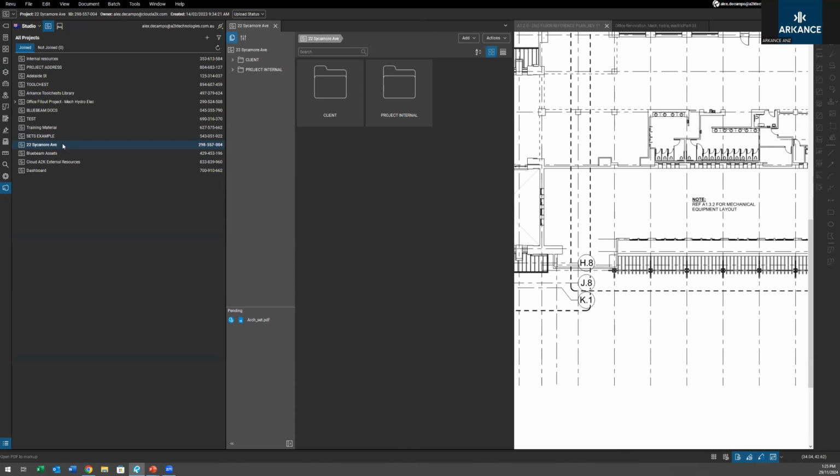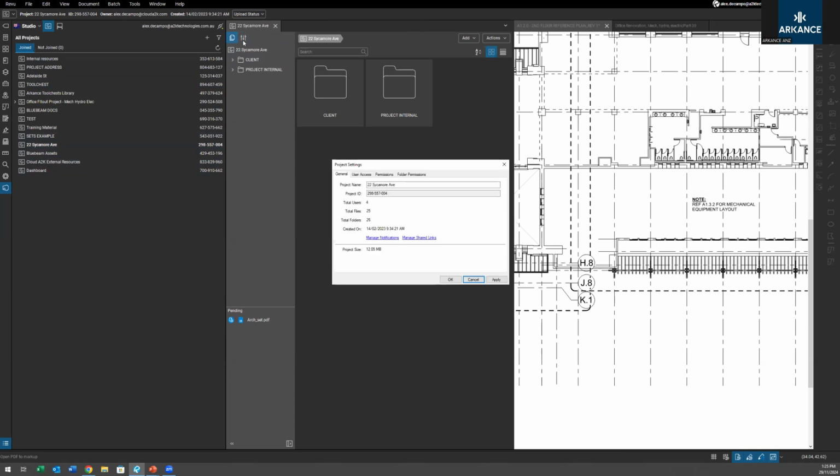The only way to do that is to either copy a link for every file in the folder, one by one, or to actually share the project with them. So if they have Bluebeam, you can share the project with them as a whole and then control the permissions for the folders they can see. Just at the top, let's stick with Sycamore Avenue here. You click on that volume mixer looking button and go to user access and then the plus symbol, and then you can invite that person to access your Bluebeam project and they can see and use everything in there.